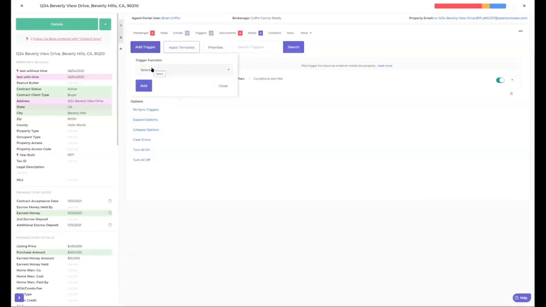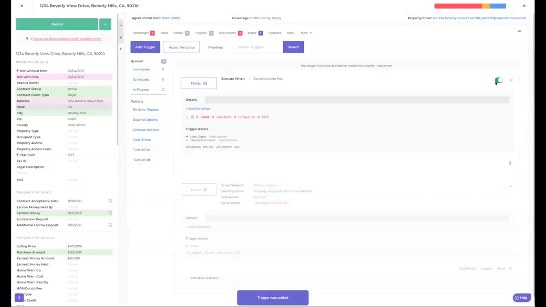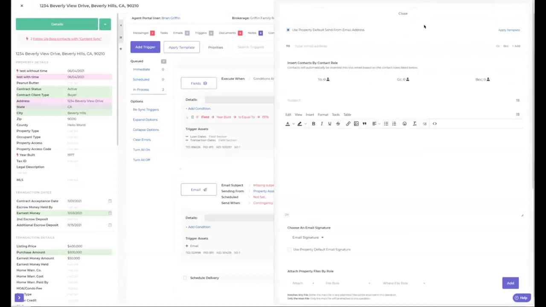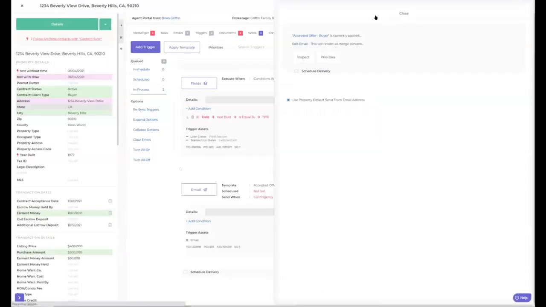The trigger tab functionally acts as a listening device that performs automation for you so that you don't have to do anything. Let's say, for instance, you look at that task that has a blinking circle on it. This task will listen to changes inside of your transaction and will do whatever you tell it to do. Let's say the year built was equal to 1976.